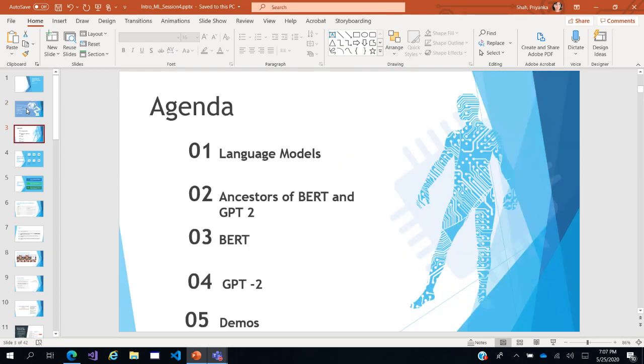The agenda today: we'll see the language models briefly. We will see the ancestors of BERT and GPT-2, which are the language modeling techniques we are using currently. The white paper for BERT and GPT-2 was published somewhere in 2018, if I'm not wrong. So that's why they are pretty new. And for GPT-2, they have not even released the entire model as such for fear of malicious use. So they have released a scaled down version with around 117 parameters. But still it is pretty powerful.